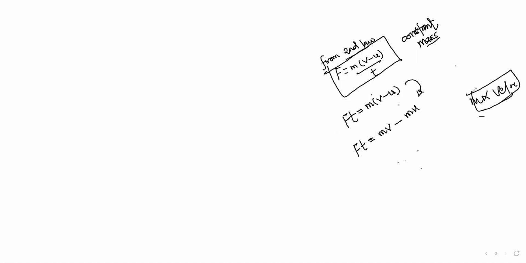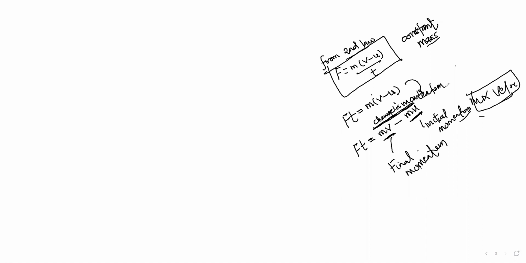It is momentum. So mass times final velocity is called final momentum, because it contains final velocity. Mass times initial velocity is called initial momentum. And this whole thing will be called change in momentum. So you can see that word. What do you call Ft? Ft is called impulse.